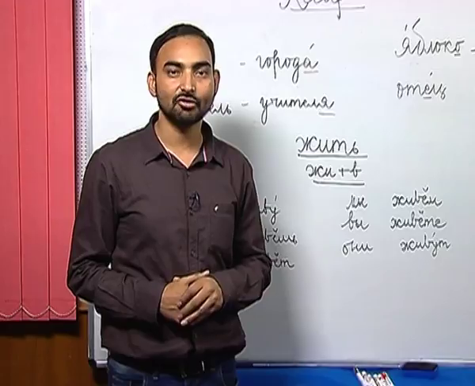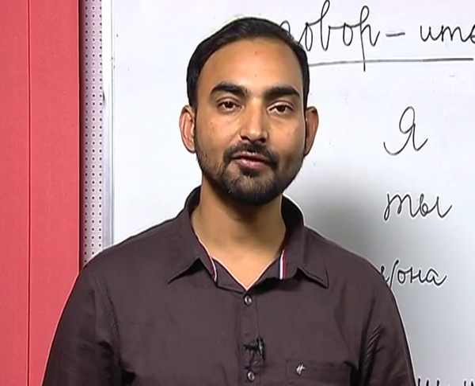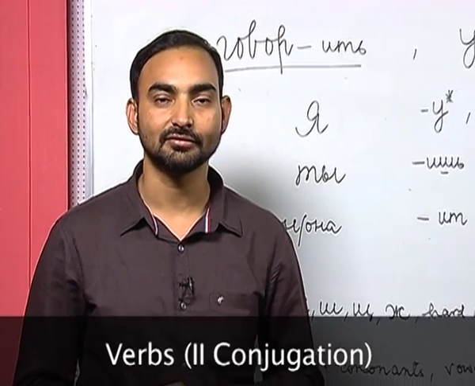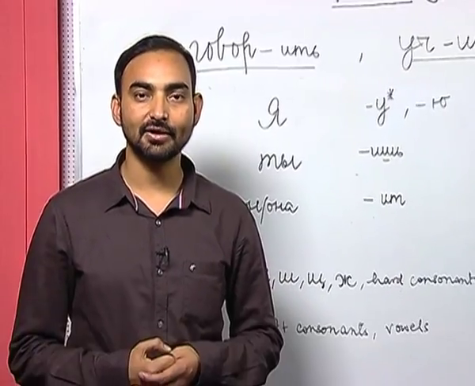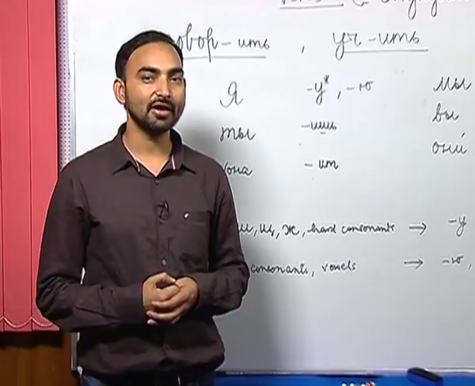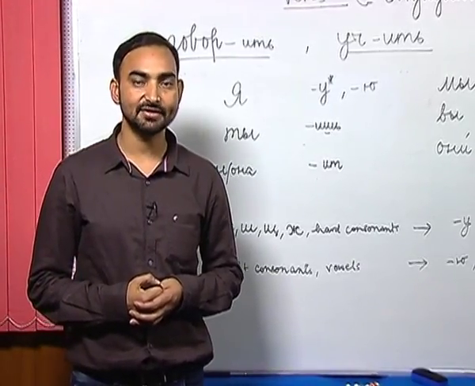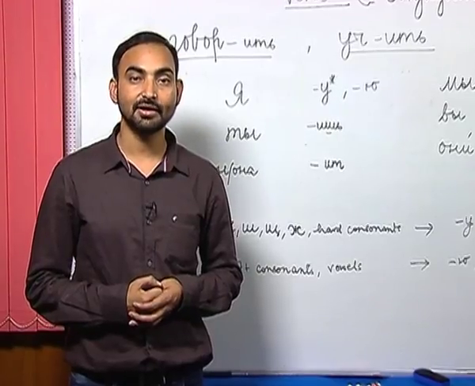Let's move on to the topics we are going to learn today. The first topic we have for today is the verbs of second conjugation. So far we have done the verbs with first conjugation. So let's see what happens when we have verbs like govorit, uchit, which is different from the verbs that we have done so far.